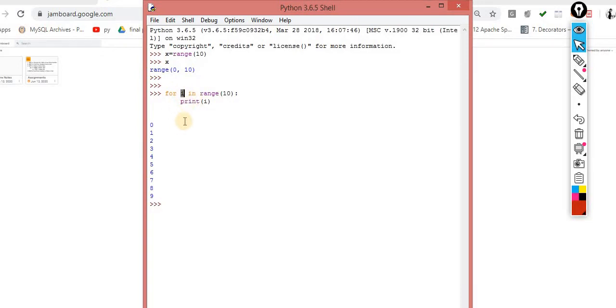And no need to define the variable. It is initialized automatically. My interpreter automatically understands, okay, this is the variable. Sorry, I didn't get that.